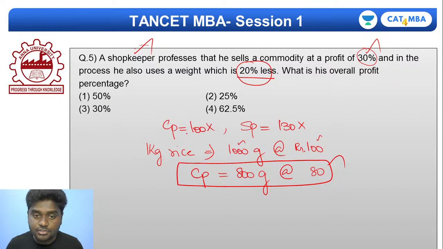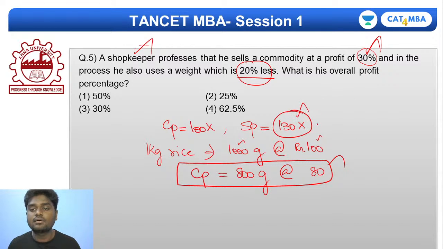But the shopkeeper needs to give 1000 grams, right? If that is the case, 1000 grams is worth rupees 100. With this, he is adding a profit of 30%, so that will be worth rupees 130. So the actual cost price for the shopkeeper is 80, and the selling price which I pay to the shopkeeper is 130.